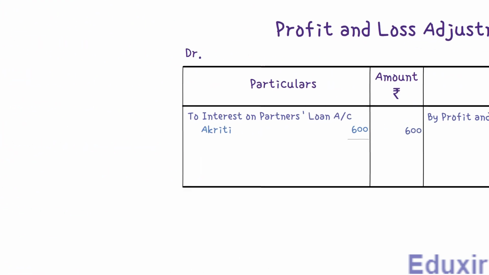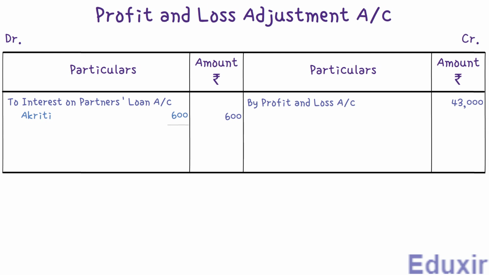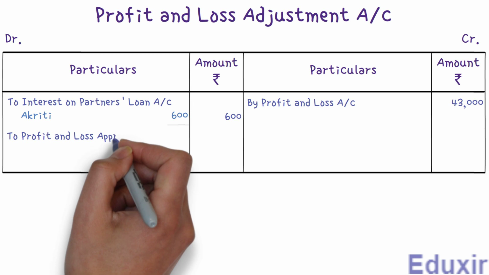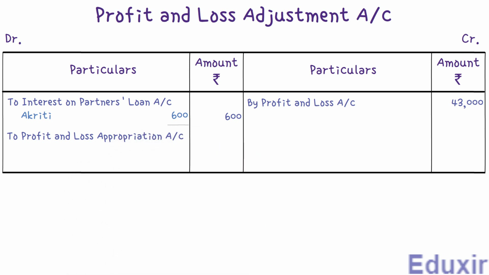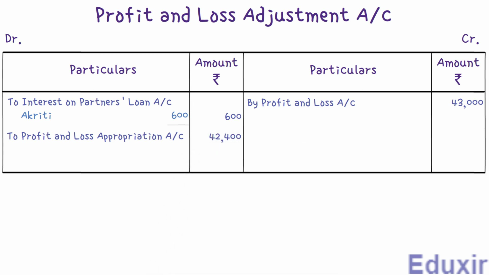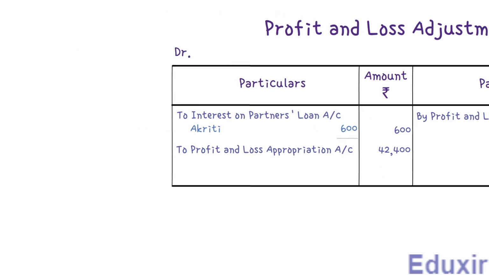So, let's first post the debit entry into the profit and loss adjustment account. Let's first write "To profit and loss appropriation account" in the particulars column on the debit side. This indicates that we are transferring the balance profit amount from the profit and loss adjustment account to the profit and loss appropriation account. Let's then write the balance profit amount of 42,400 rupees in the amount column. With that, we have completed the posting of the debit entry related to the transfer of the balance profit amount from the profit and loss adjustment account to the profit and loss appropriation account.